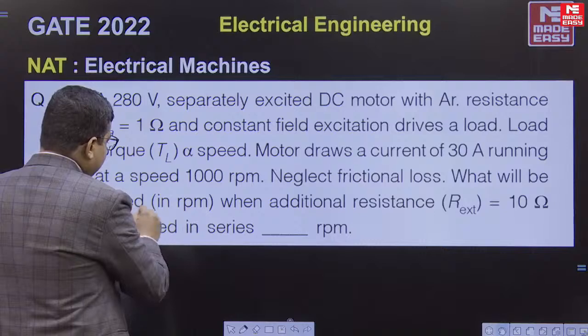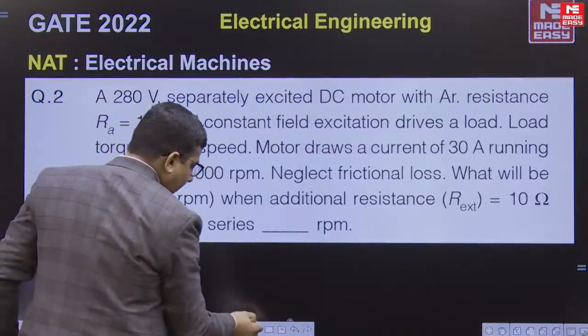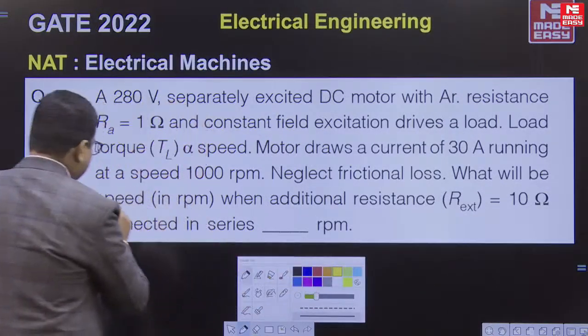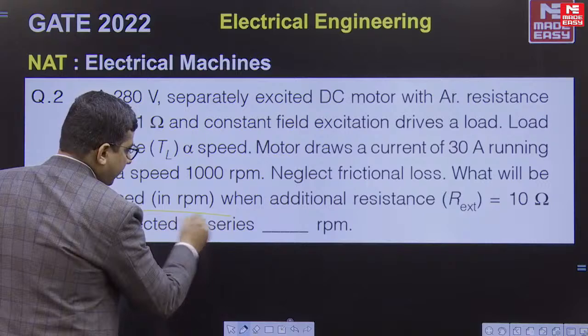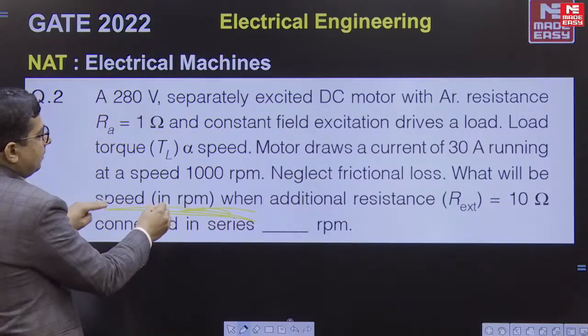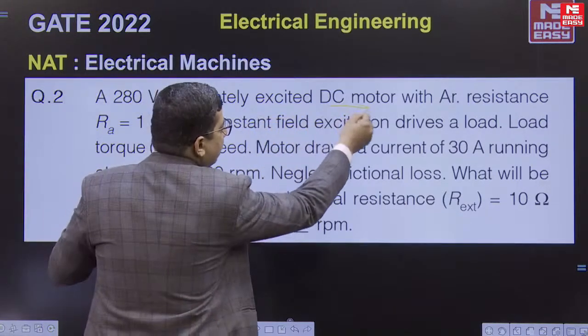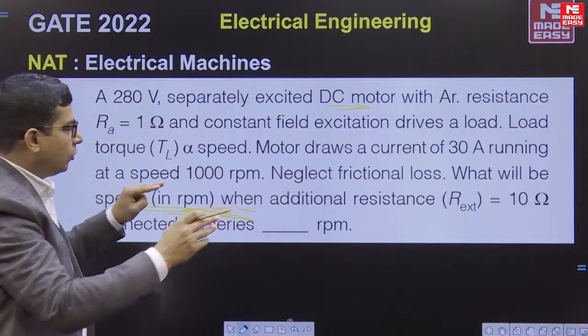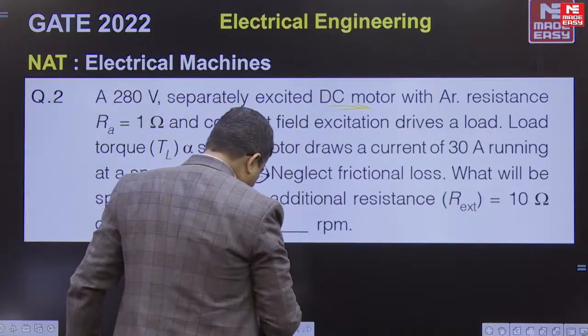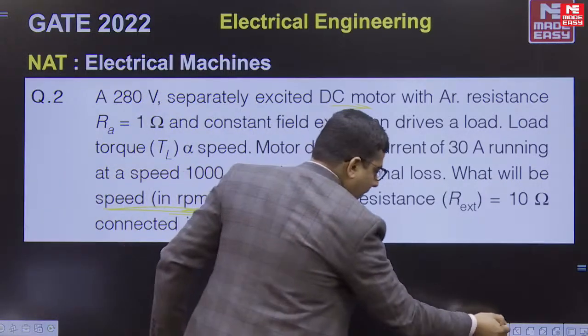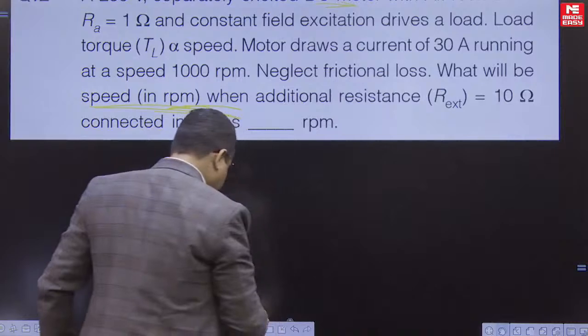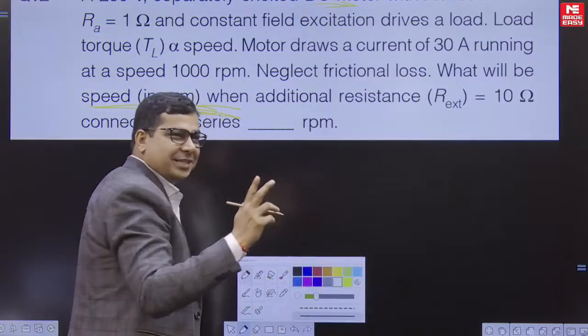What they are asking is a speed, right? A speed in RPM, correct? See here, a speed in RPM is there, a DC motor or DC machine is there, correct? So just I have told you, if you can remember, only two equations, right?